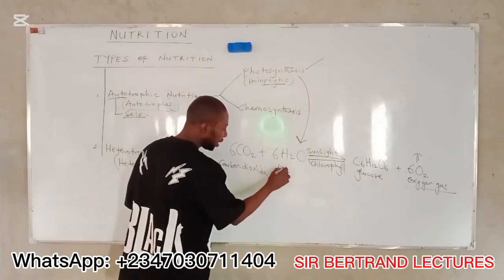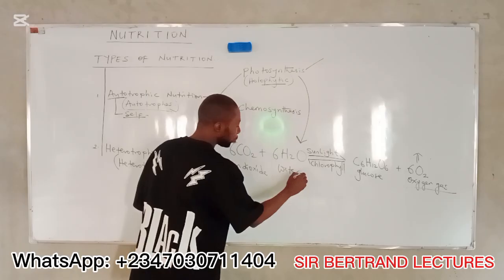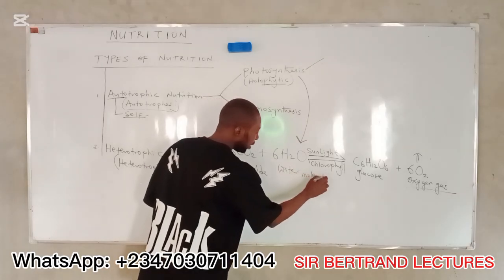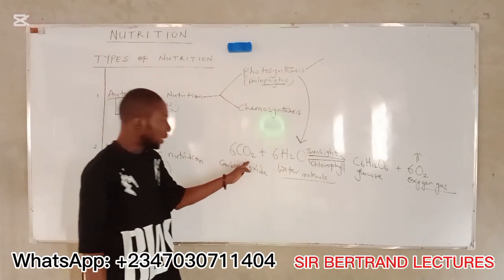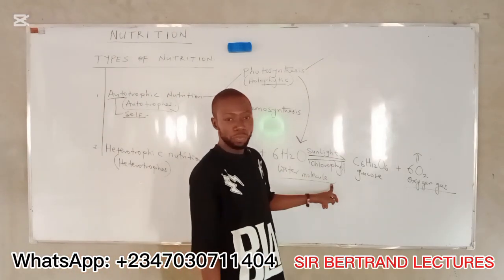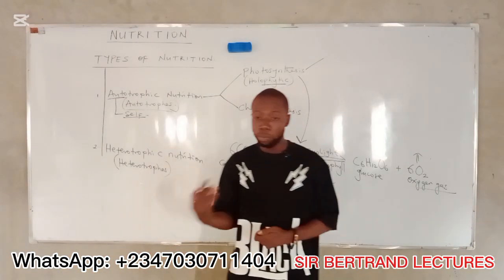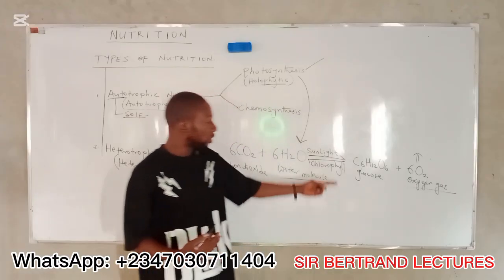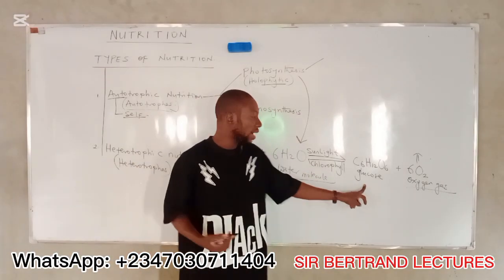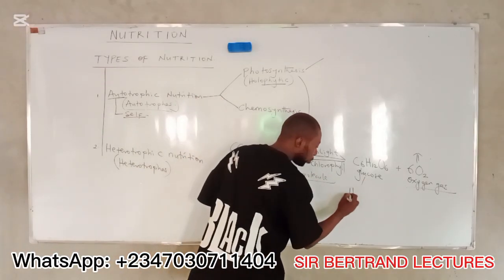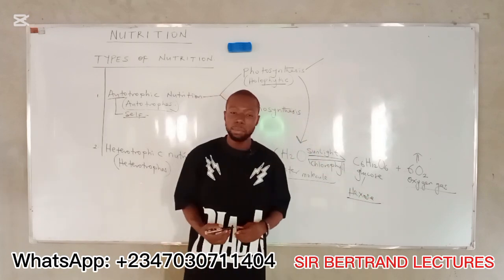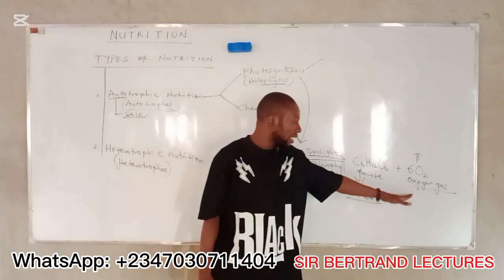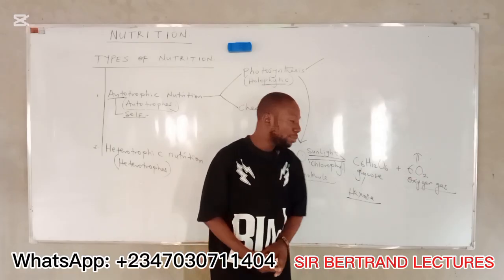All right, here is the water molecule, which combines with carbon dioxide in the presence of sunlight using chlorophyll to produce the first stable product of photosynthesis, which I describe here as glucose. The glucose here is a hexose, that is, a sugar with 6 carbon atoms. Then oxygen gas is given off as a byproduct.